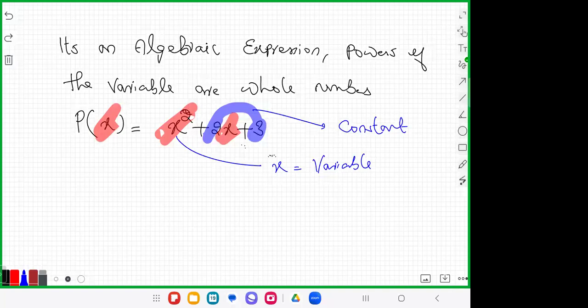Okay, so this is known as the definition of the polynomial. Polynomial is an algebraic expression. Powers of the variables are all whole numbers. Look here, you want to say which are the polynomials and which are not. P of x is equal to 6x plus 3.